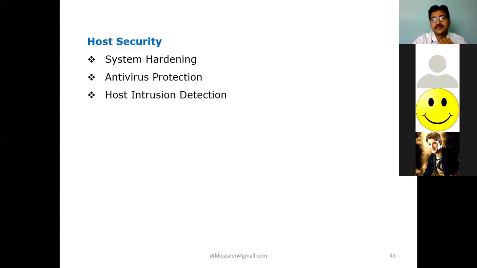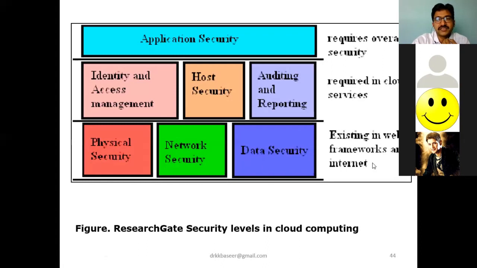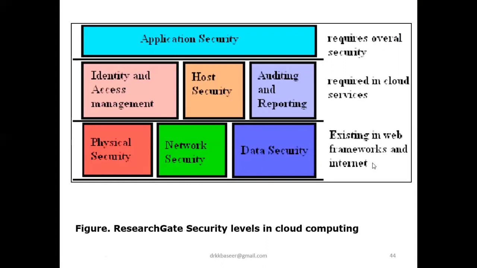Right. Welcome back. Good afternoon, everyone. So today we are going to see about host security. Yesterday we already saw one scenario of the places where we are going to use different securities. We have seen physical security, network security, data security. Now these three will be done at the level of web frameworks, and coming to IAM, that is Identity and Access Management, host security, and the audit and reporting will be done at cloud services. Now come to application security overall through the system.